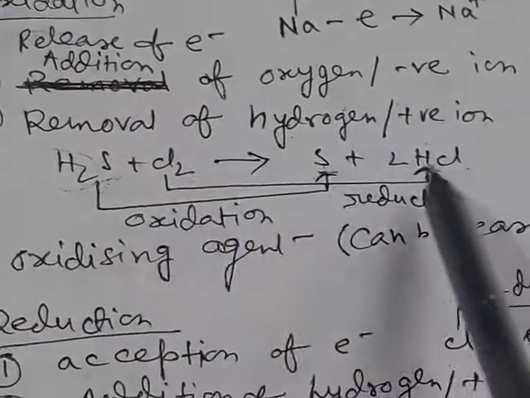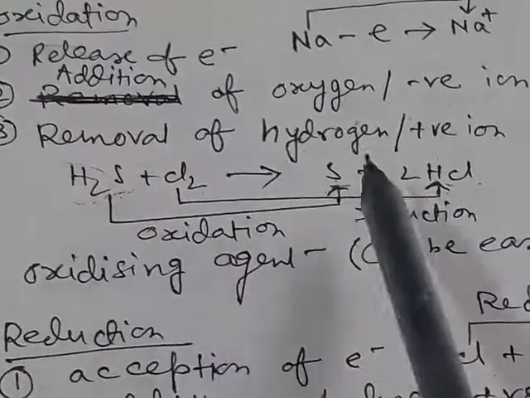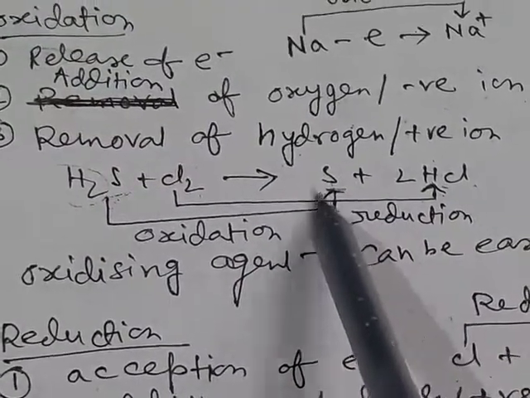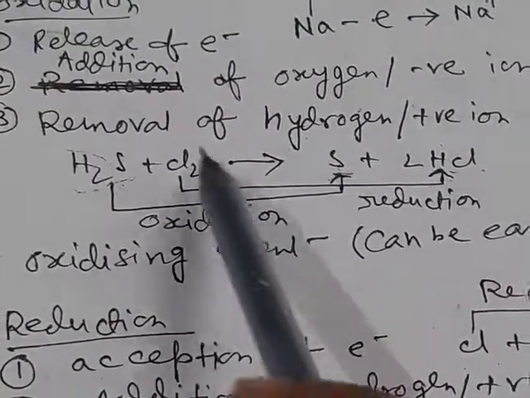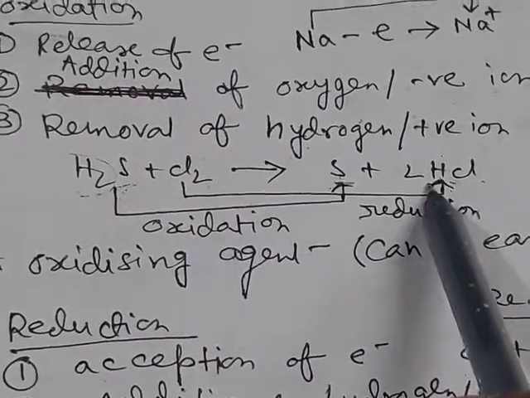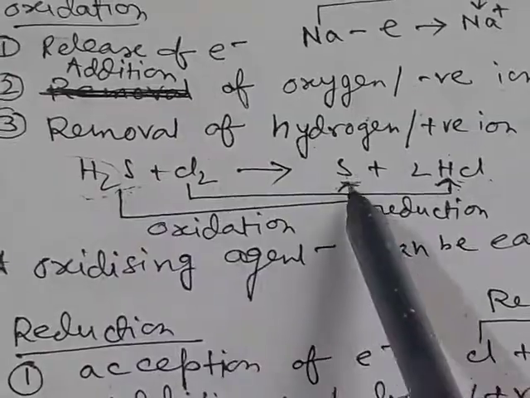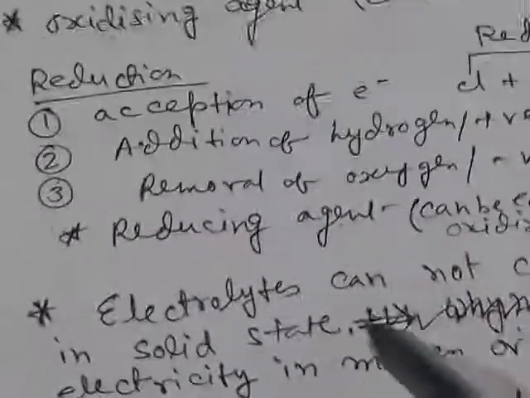So chlorine here gets reduced but chlorine here oxidizes H2S to sulfur by removing the hydrogen. So chlorine is here the oxidizing agent because chlorine itself gets reduced but oxidizes H2S to sulfur by removing the hydrogen.